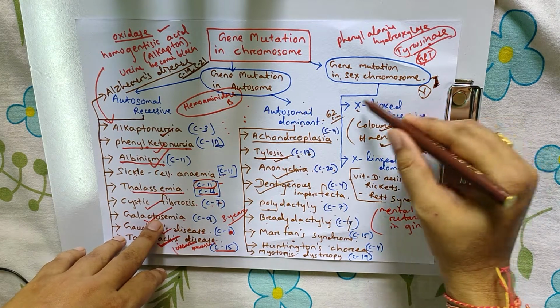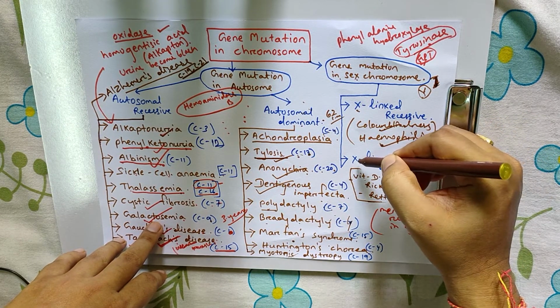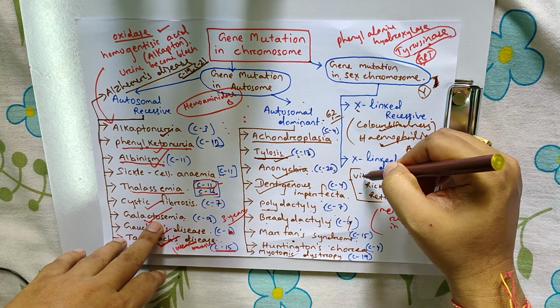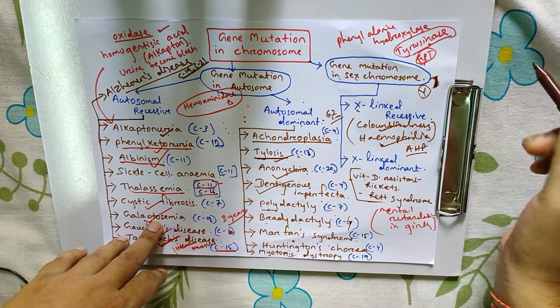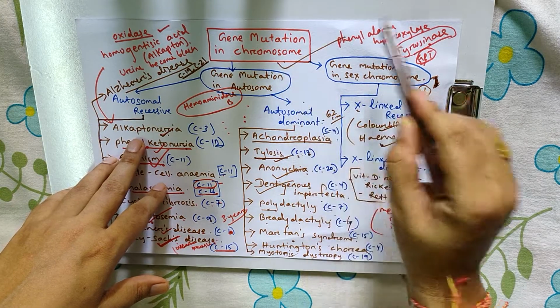So the X chromosome is the predominant case. Then X-linked dominant: vitamin D resistant rickets and Rett syndrome. This is all about gene mutation in chromosomes.